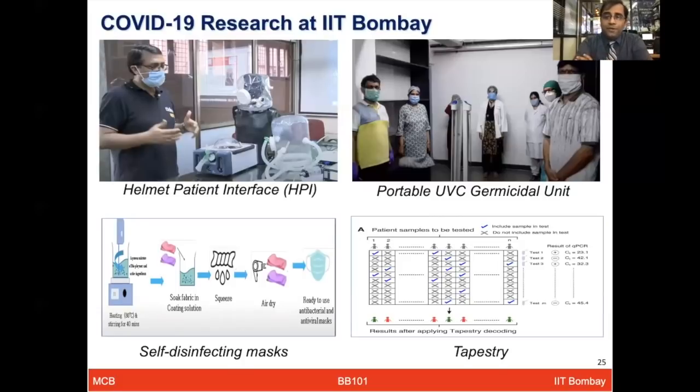Tapestry is a very famous name which you might have heard, developed by Professor Manoj Gopalakrishnan from the Electrical Engineering Department of IIT Bombay. They came up with a smart pooling technique for pooled testing of COVID-19, and this really became highlighted in various media and other places.